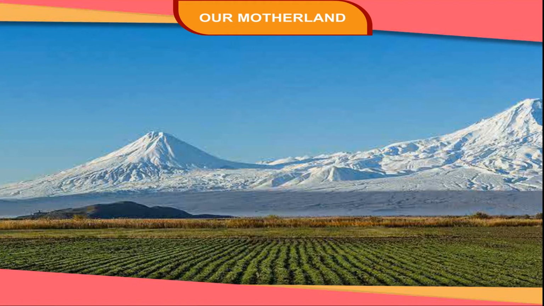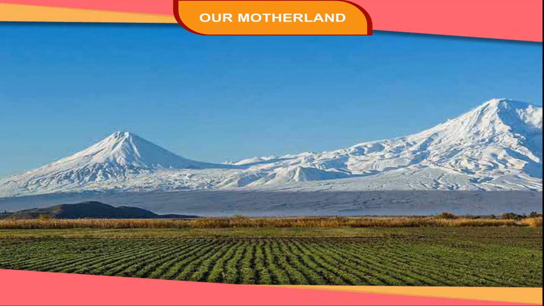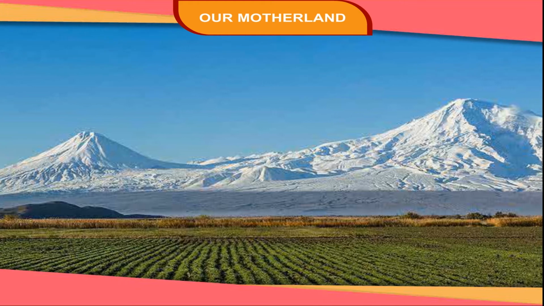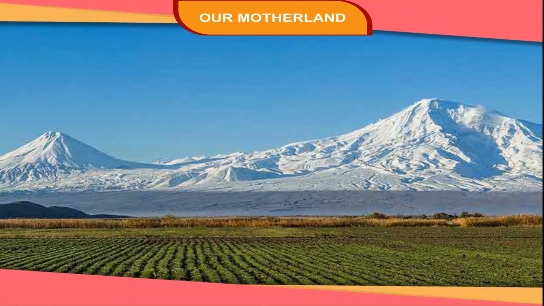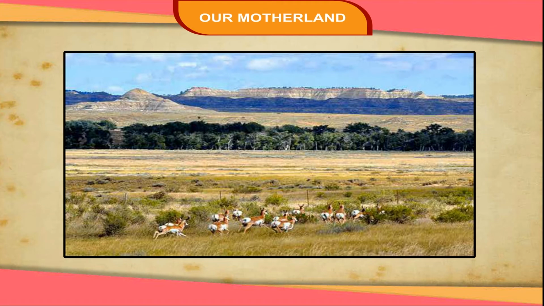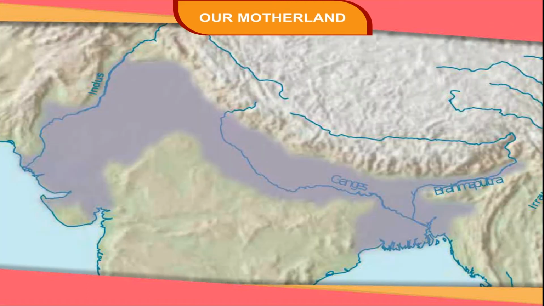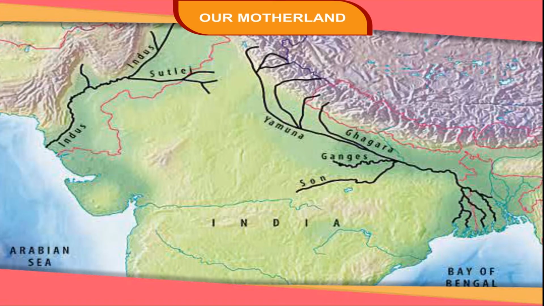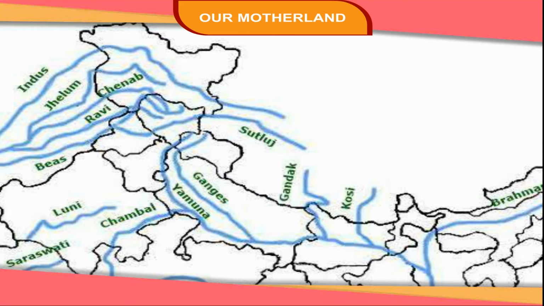Plains. Some parts of our country have flat and low land. These flat or level and low lands are called plains. The northern plains are to the south of the Himalayas. These plains are also called Indo-Gangetic Plains because they have been formed by river Ganga and Indus along with their tributaries like Yamuna, Byas, Satluj, Gomti, Ravi, Chambal and Chenab.